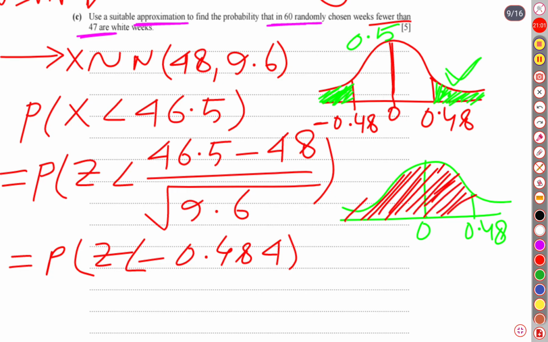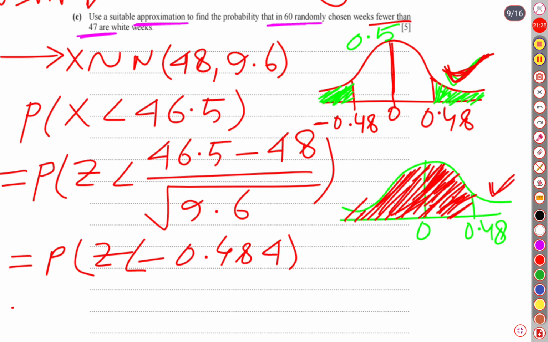Look, only this portion remains, so we can easily find the probability of the required part. This portion is our required probability. If we subtract the left part from the whole, then we will get the probability of this part.